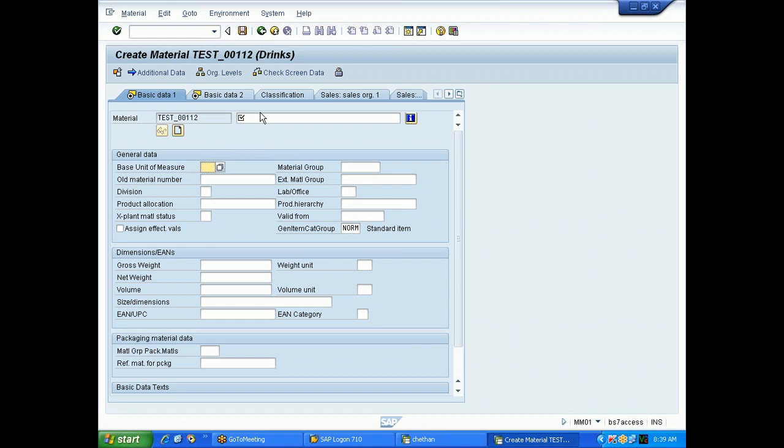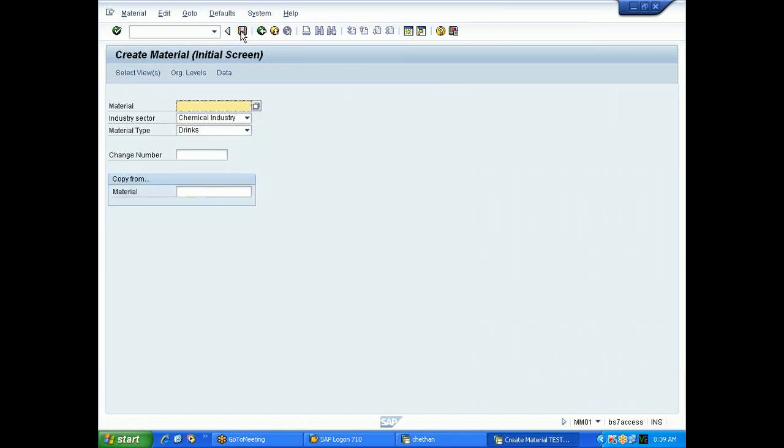For example, I'll give some test as a description, and the unit is kgs. I'll save this material. I don't give anything else. I have saved. If you observe the status bar, what was it saying? Come down. Material test underscore 00112 is created.